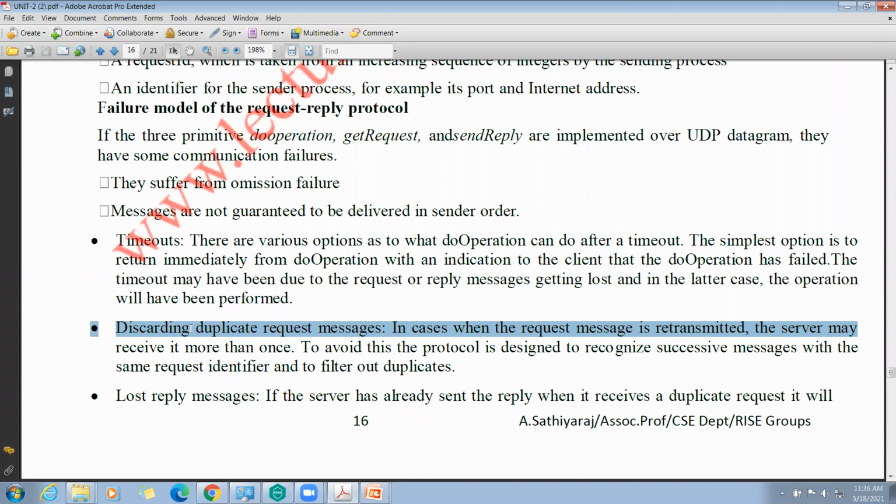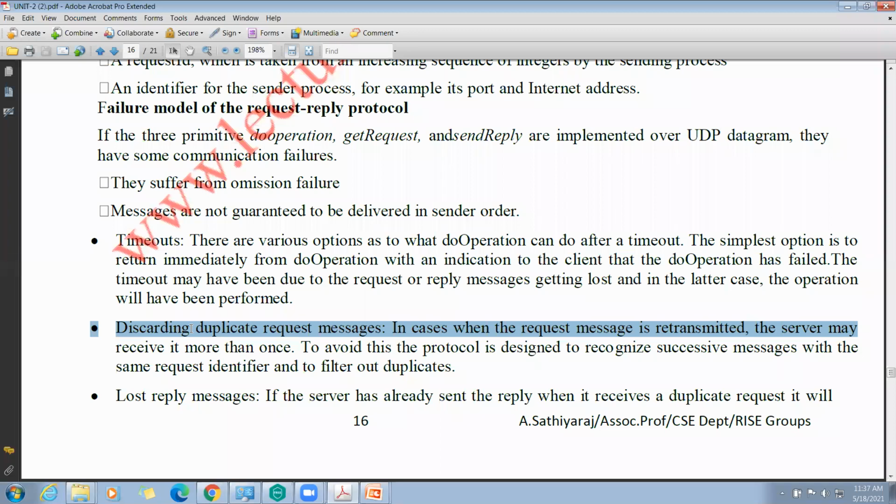After that, what will it do? It will request the server once again. So the request message is transmitted again. The server may get the messages more than once. That means it gets duplicates.